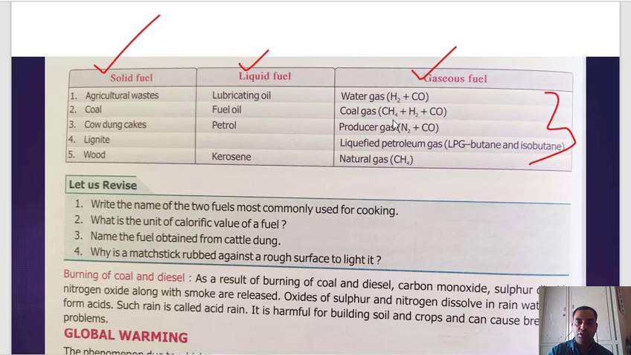H2 is hydrogen, CH4 is methane, N2 is nitrogen. Natural gas, CH4, is also known as methane. It is available in very large quantity. Liquefied petroleum gas, LPG. What is LPG? It is butane and isobutane. So it is used in LPG. That means this gas we use for cooking.